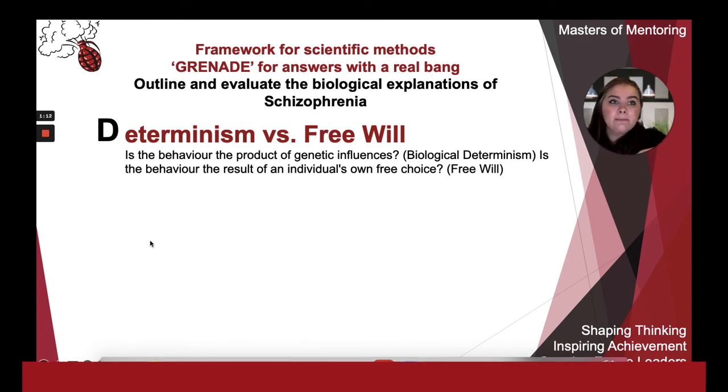However, determinism can also be seen as a weakness of genetic explanations, as it can be seen as pessimistic, and due to interaction between social and biological factors, we cannot necessarily predict whether someone will develop schizophrenia on the basis of biological explanations.